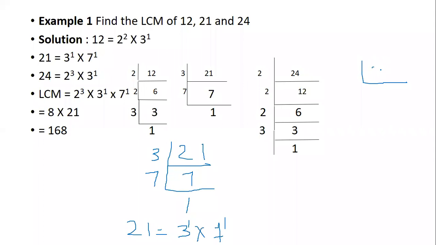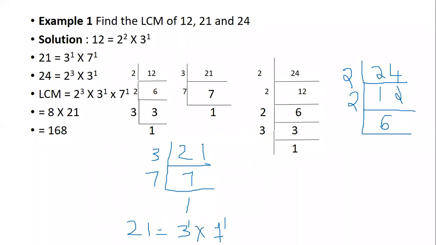For 24, it is divisible by 2 for sure. So we'll start with the smallest integer, that is 2. 2 ones are 2, 2 twos are 4, which is nothing but 12 into 2 is 24. Did you understand this? Then now my number is 12. Again 12 I can divide by 2. 2 sixes are 12. Good. Now next my number is 6.